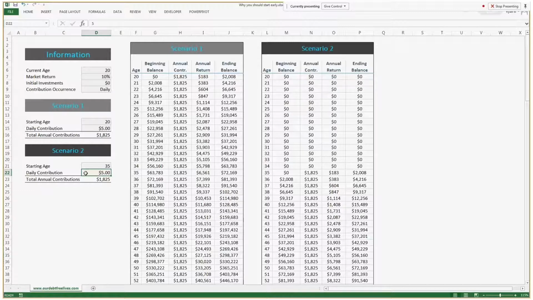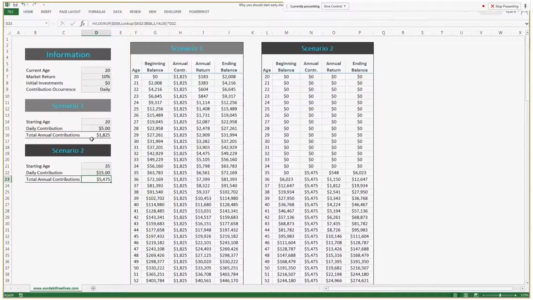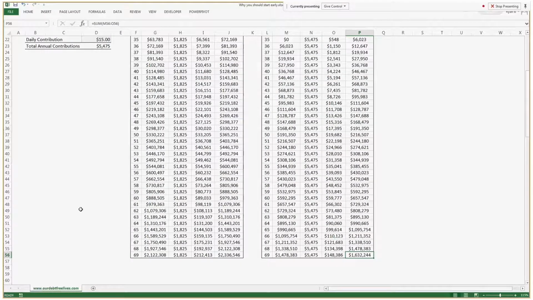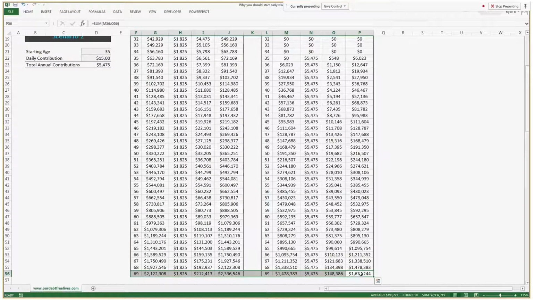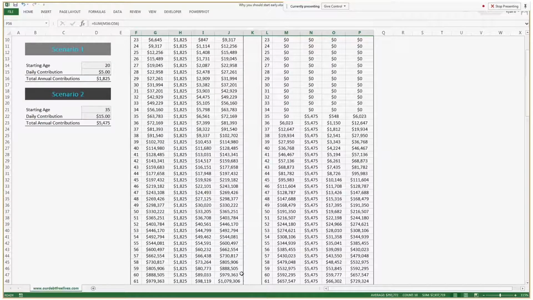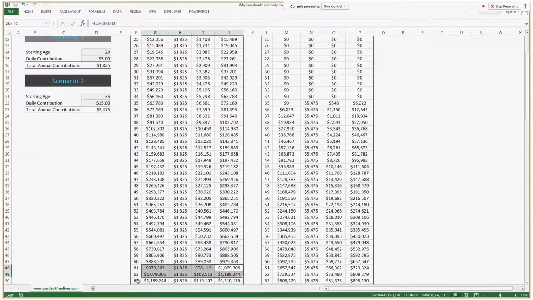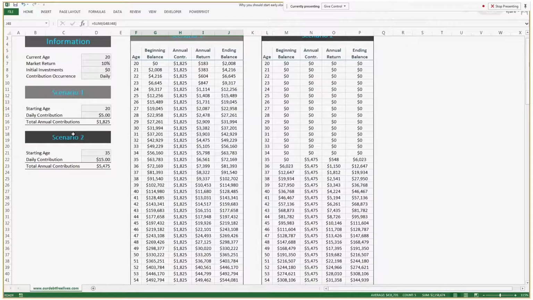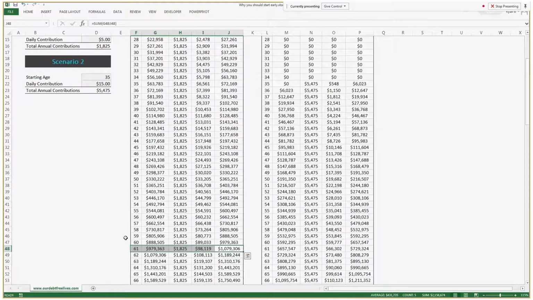And one of the other things to know, even if we go through and we contribute, so we go from 1,800 a year to 5,500 a year, but again, still starting at the age of 35. Even with you investing an extra about $3,700 over here, your balance on the second scenario will actually never surpass the first scenario. So if you're thinking, I can only contribute $5 a day, you can see just how big of an impact you could have, a portfolio of close to $1 million, again, given that 10% market return at the age of 60, 61.